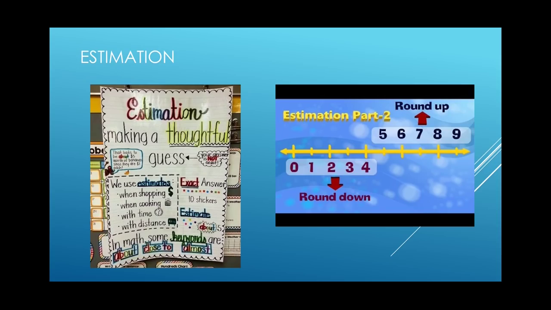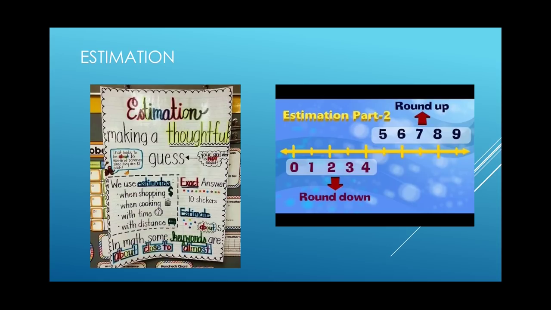We will go for estimation now. We have learned on number line how to estimate the numbers, how to round off the numbers. For example, here it is shown on a 0 to 10 number line. If you can see on your screen 1, 2, 3, 4 will be rounded down to the nearest 0.